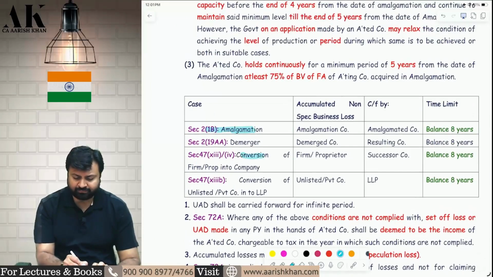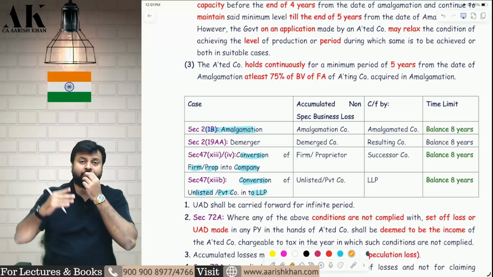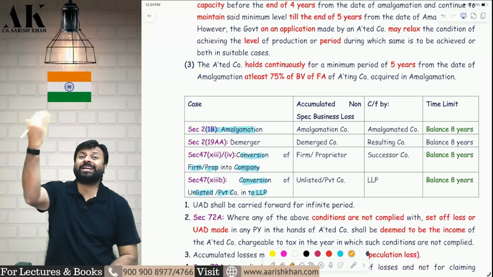In conversion of firm or proprietor into company, there is a change. In conversion of unlisted private company into LLP, there is a change. In all these three cases, earlier, the losses of the amalgamating company was allowed to be carried forward by the amalgamated company for another 8 years.